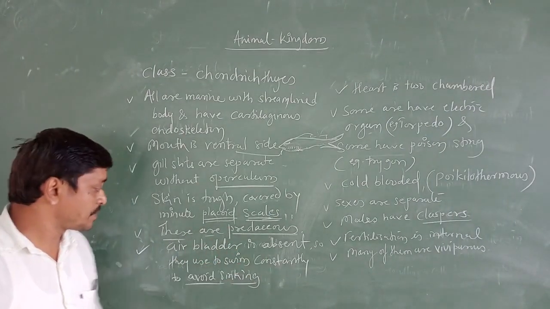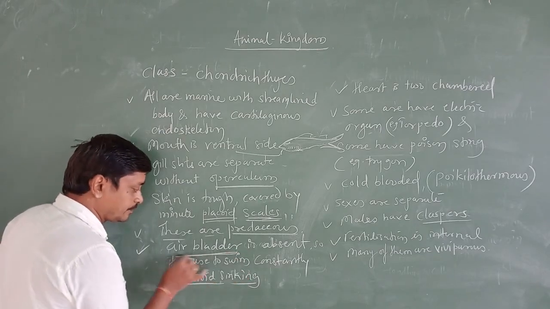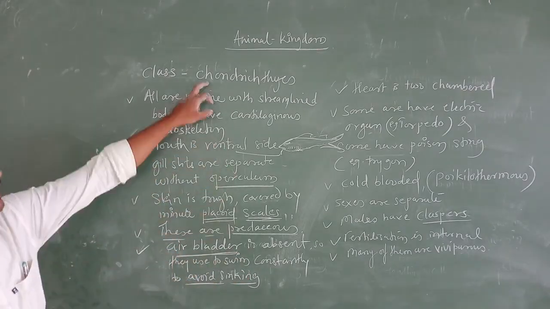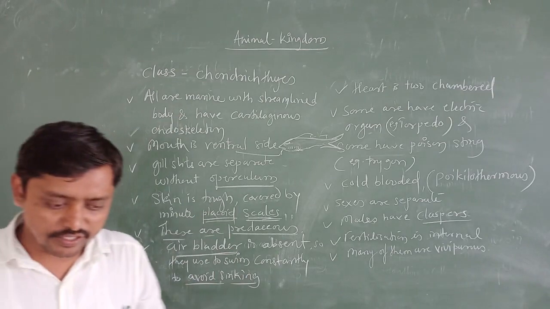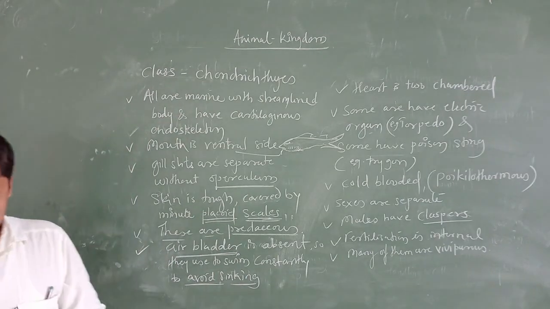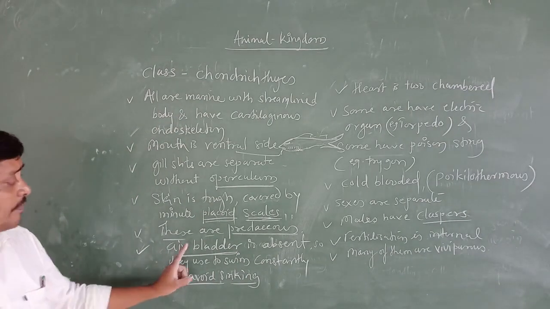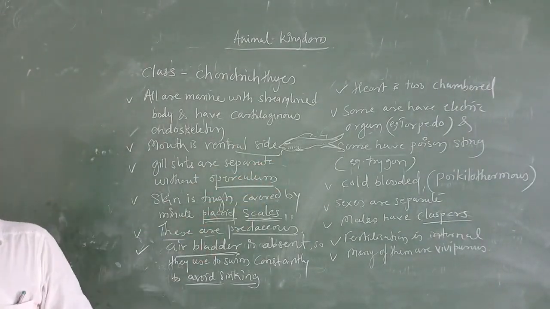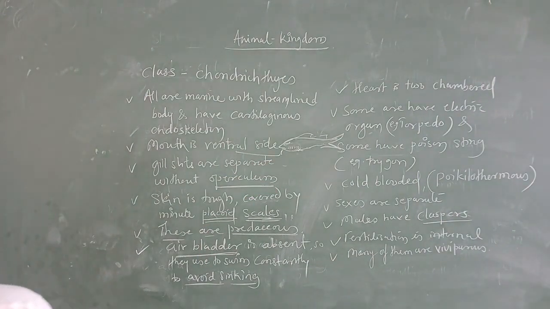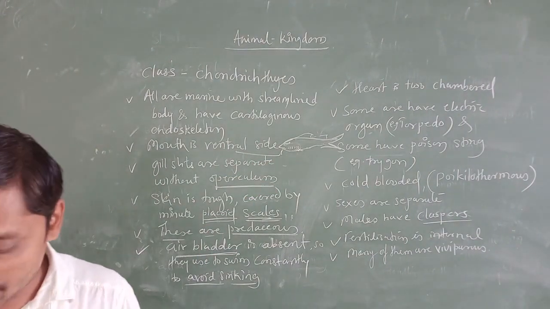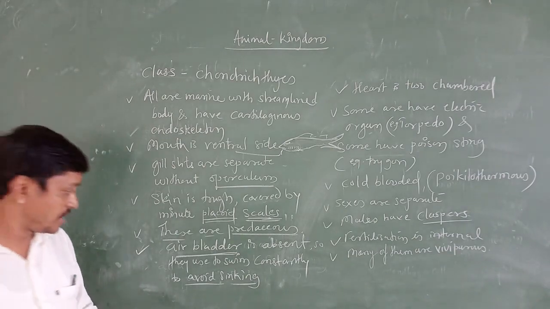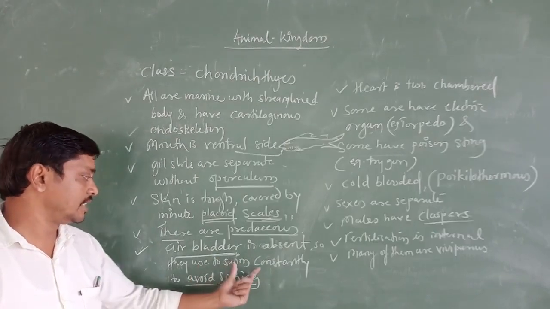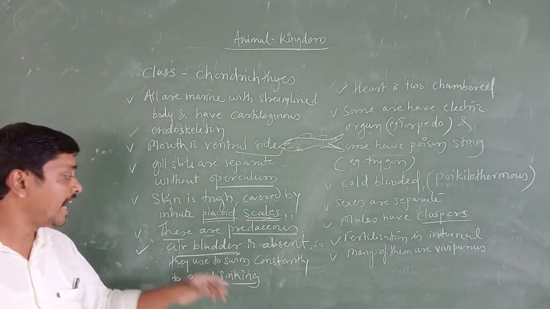The air bladder is absent. This is a very important general character of Chondrichthyes. In these fishes the air bladder is absent. So, due to the absence of an air bladder, they have to swim continuously, without stopping, to avoid sinking.